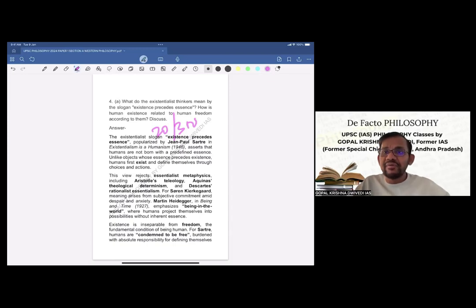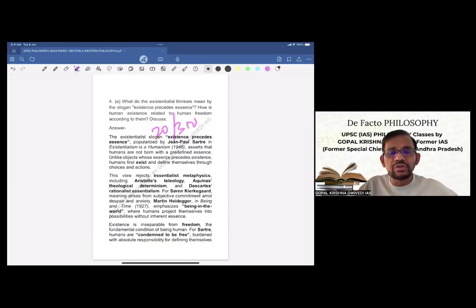So, here, if there are 2-3 important existentialist thinkers, we have to mention the views of all of them. And then, the second part, how human existence is related to human freedom according to them. That we have to mention. And then we have to discuss. Discuss means again 20 to 30% we have to spend for critical evaluation. So then the answer will be complete.